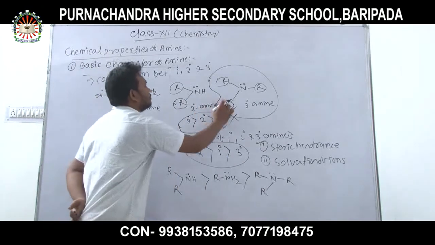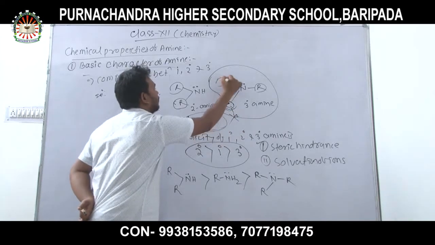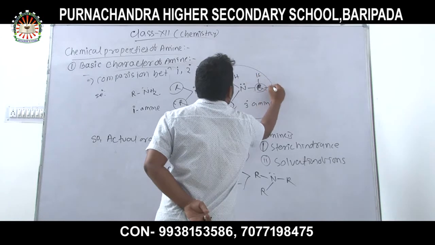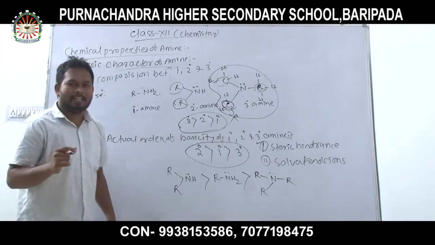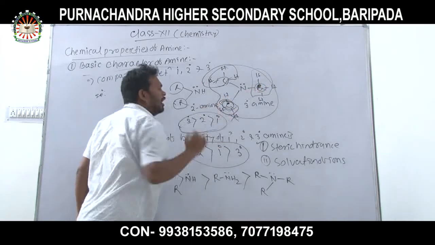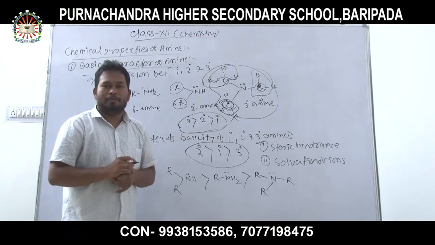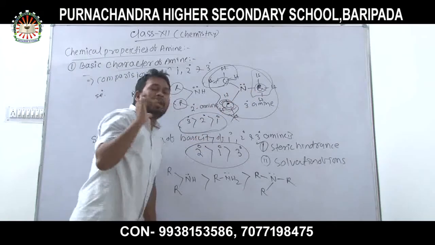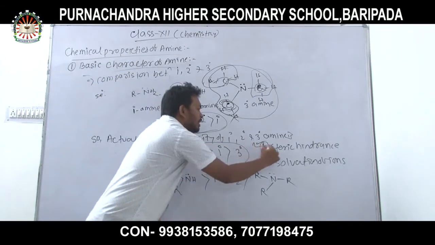Steric hindrance means, if we take here the methyl group, due to the presence of a larger number of bulky groups, steric hindrance takes place. It means the repulsion of the electronic environment takes place. That's why the tertiary amine is unstable. So when comparing the basicity, the basic strength gradually decreases due to steric hindrance.